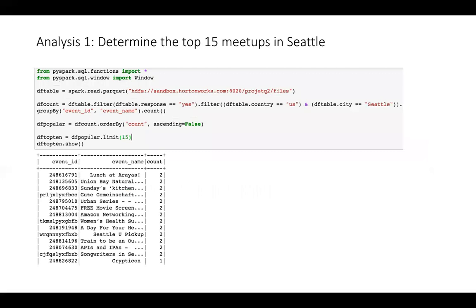So the first analysis that I did was a simple one, that is to find the top 15 meetups in Seattle. Now, the criteria I'm taking is that if a person says yes to attending a meetup and the city is Seattle, then I'm grouping by city and the event name and the response, and I'm filtering by the response as yes. I just sort it by the number of yes a particular meetup has received, do a descending sort, and then just take the first 15.